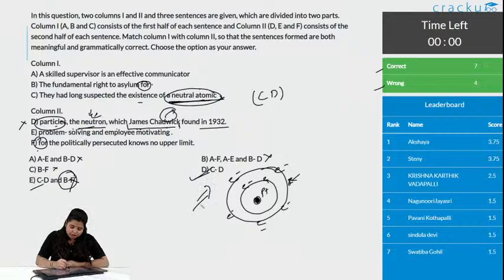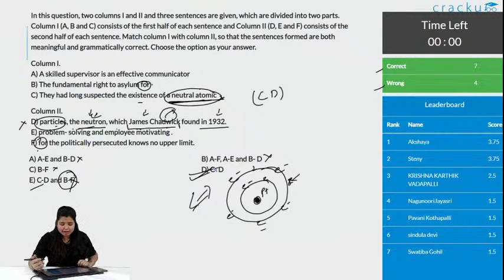So, this is the model where the electrons, the protons and even the neutrons are arranged like this. There are even different models, like the plum pudding model, but here we are talking about a particular thing which James Chadwick found in 1932. So, option D is the correct answer and 7 people got this correct and 4 wrong. Let us go to the next question.